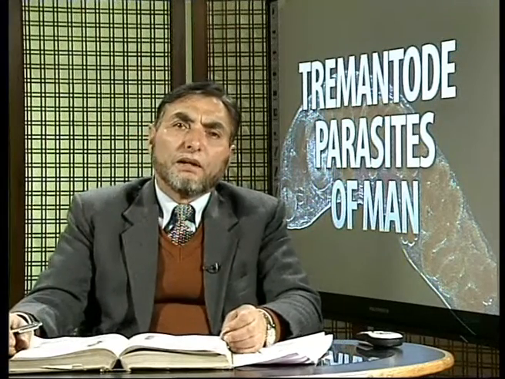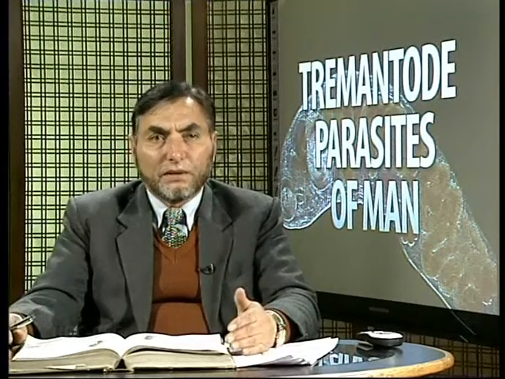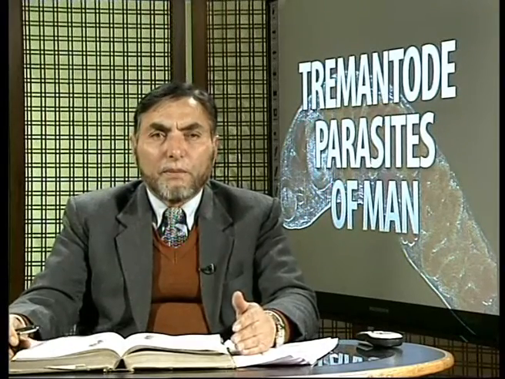They also affect the system. There is diarrhea, there is dysentery, and then the man suffers from various nervous troubles because of their presence. Several disorders have been found associated with Schistosoma japonicum.